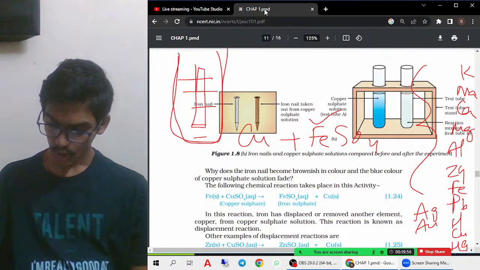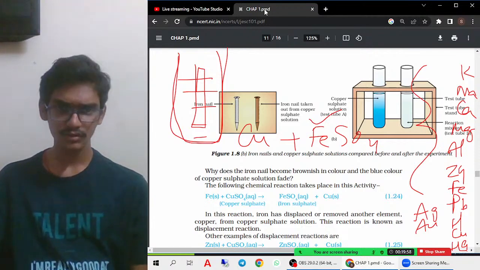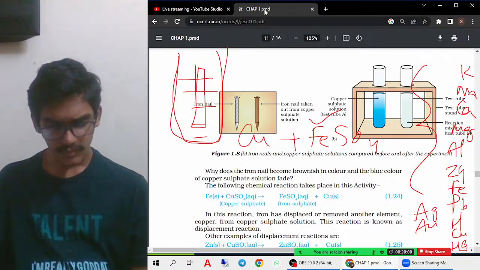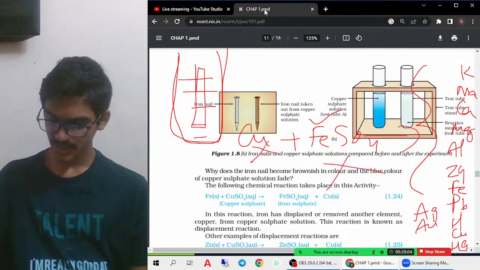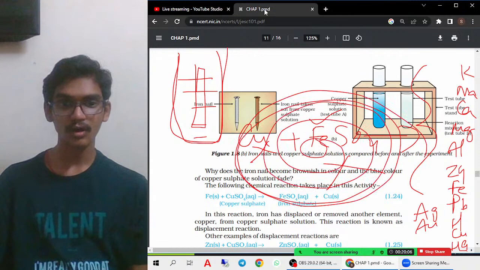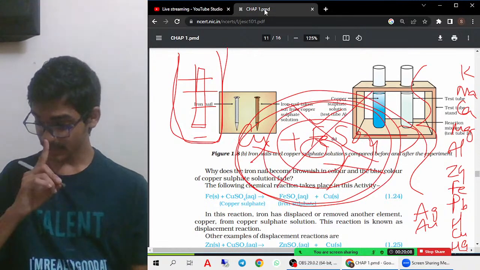If you see, copper is there. Is copper in the form of a salt solution? No, it is not. Therefore, this reaction will not take place. This reaction is just a blunder. It will not take place. Like that you have to remember them.